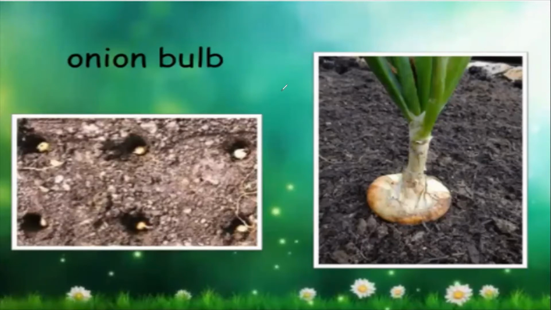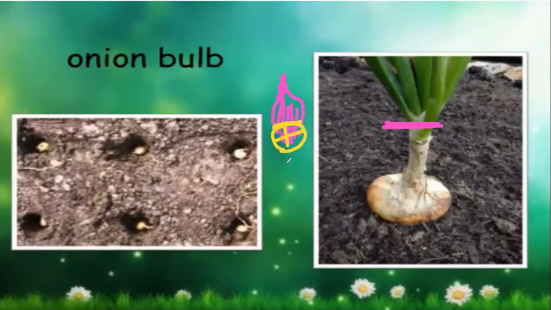See, suppose this is your onion, okay? On the top, these hair-like structures are there, na? So from here, this portion is cut. The leaves are removed, right? And in the market, we get only this much portion. Now, this portion you take. Where do you see these hair-like projections? Take that portion, cut this much of the onion, and make it into 4 or 5 pieces.